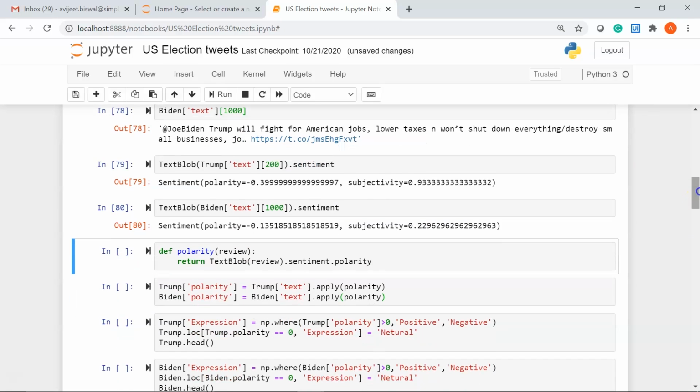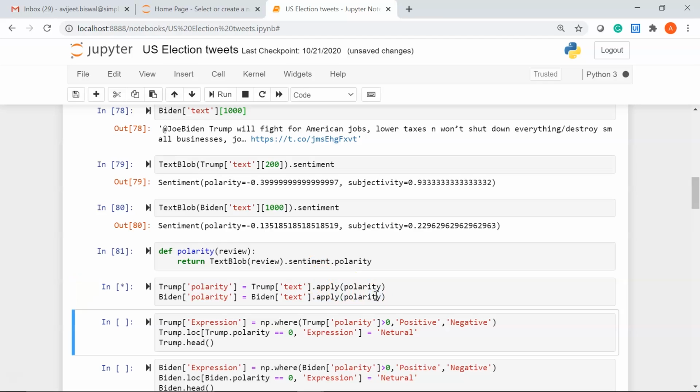Now moving ahead, here I have defined a function that will add another column called polarity to our two data frames, Trump and Biden. Let me run this. In the next cell, I have used the apply function that will return the polarity based on the tweets. You can see we have the apply function. This might take some time to run. Okay, we are done now.